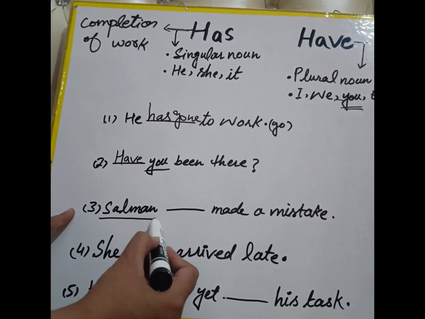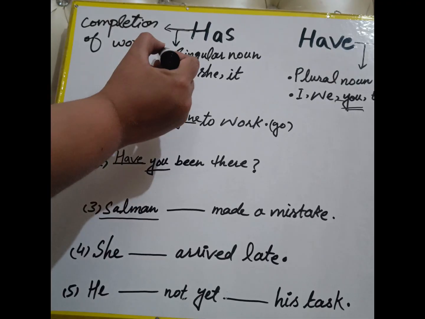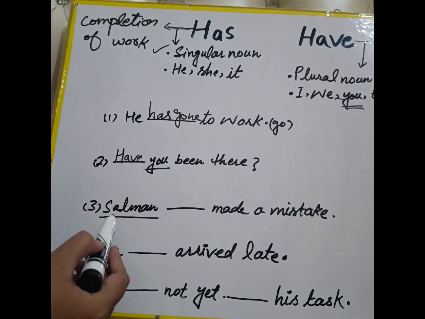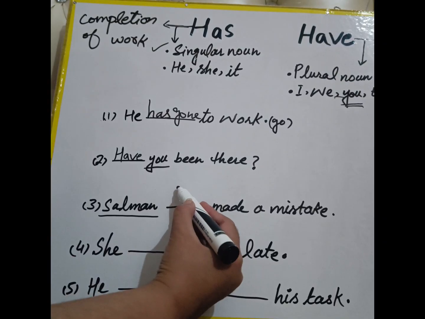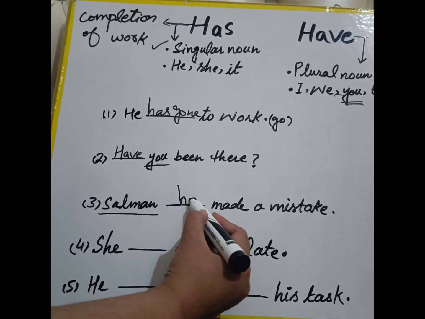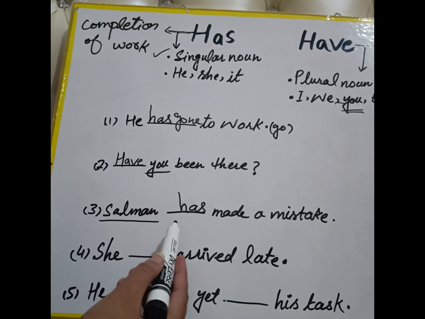The next sentence that we have is "Salman blank made a mistake." Salman is a noun, and Salman is a singular person. That is why it is called a singular noun. So when you talk about a singular noun, you use has. Salman has made a mistake.